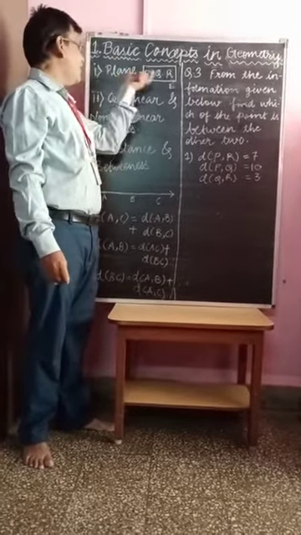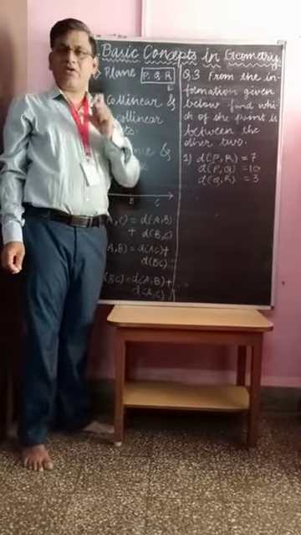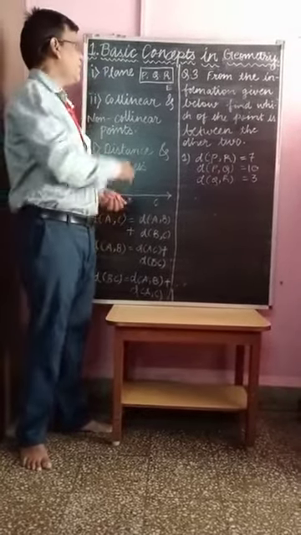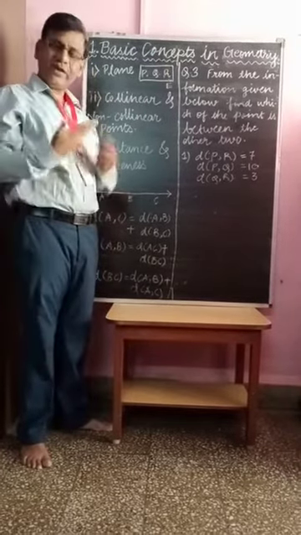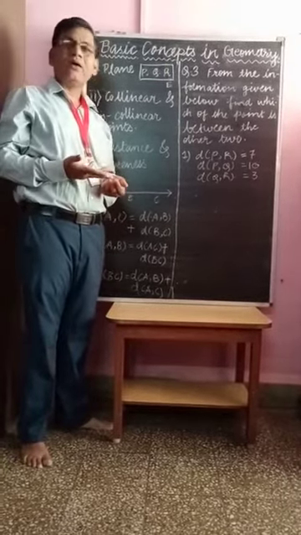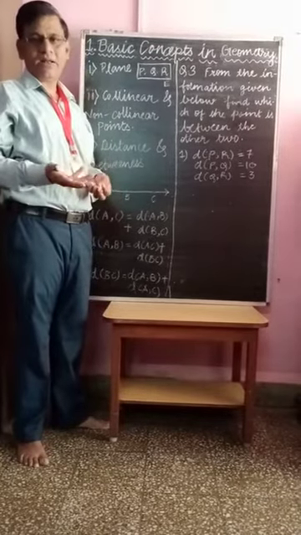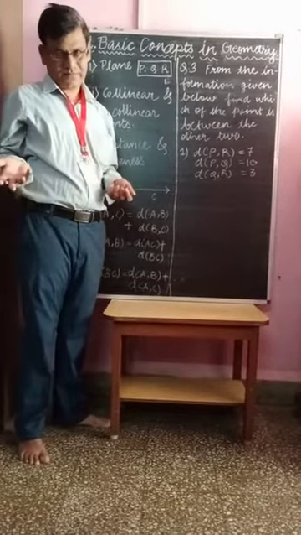Now when we studied the concept of plane, we already know that a plane can be shown by 3 points. These 3 points may be collinear, or they may be non-collinear.